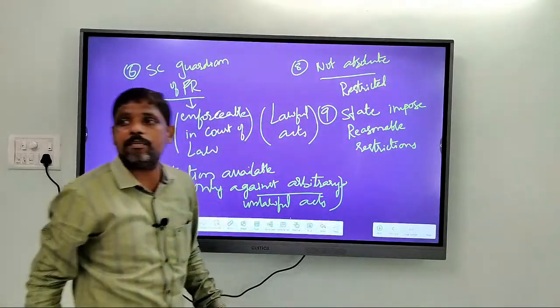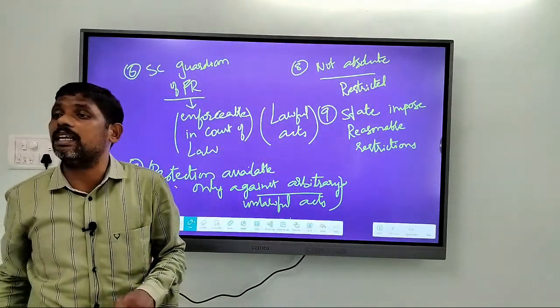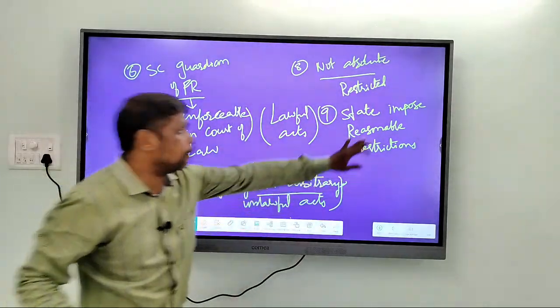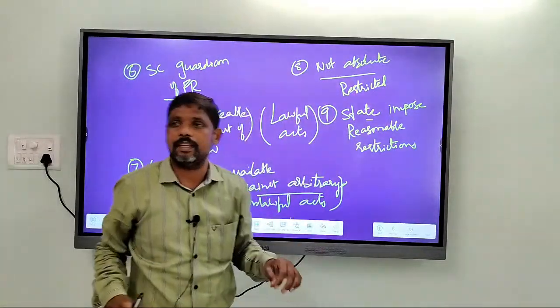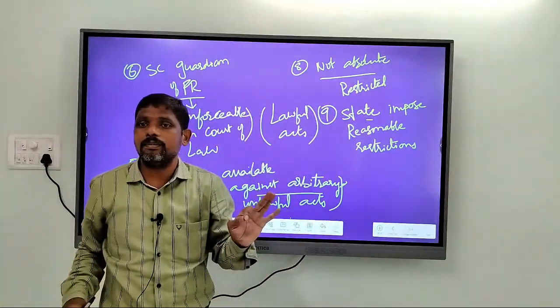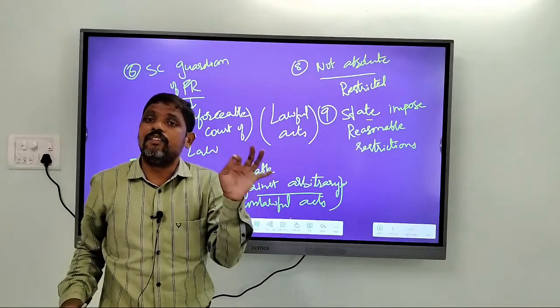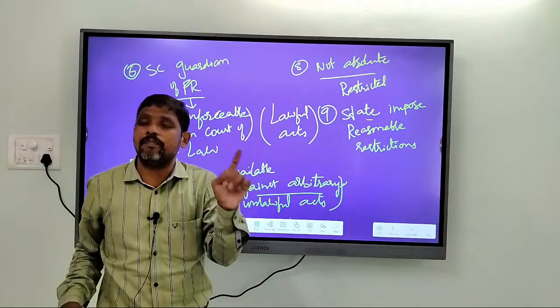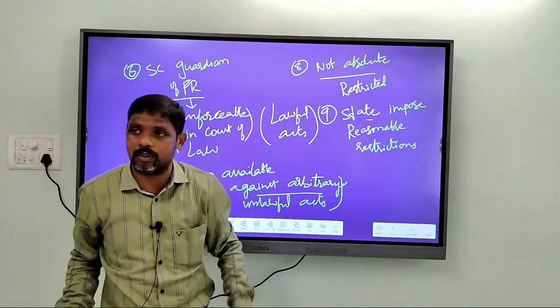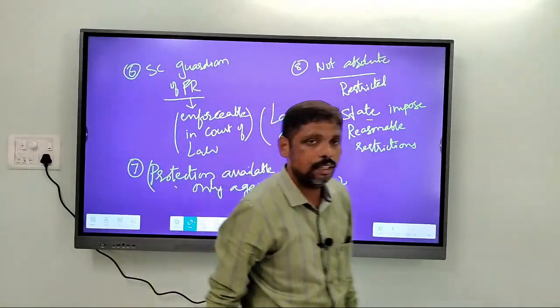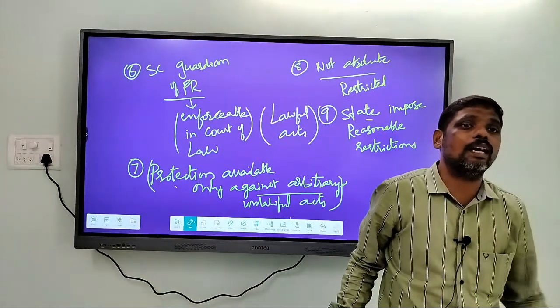Reasonable restrictions can be imposed on the fundamental rights of the individuals, and the power is given to the state. Now, who will say whether the restrictions imposed are reasonable or not? Who will judge whether the restrictions imposed are reasonable or not?